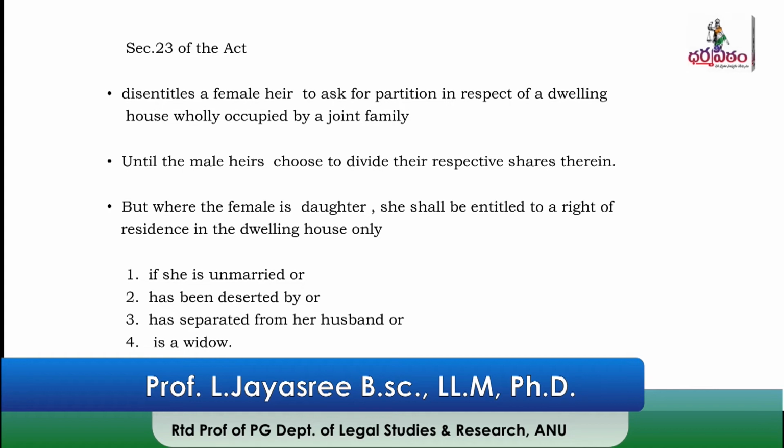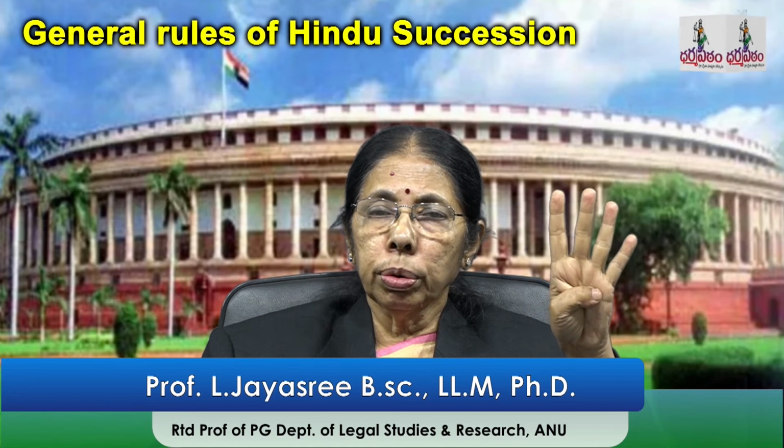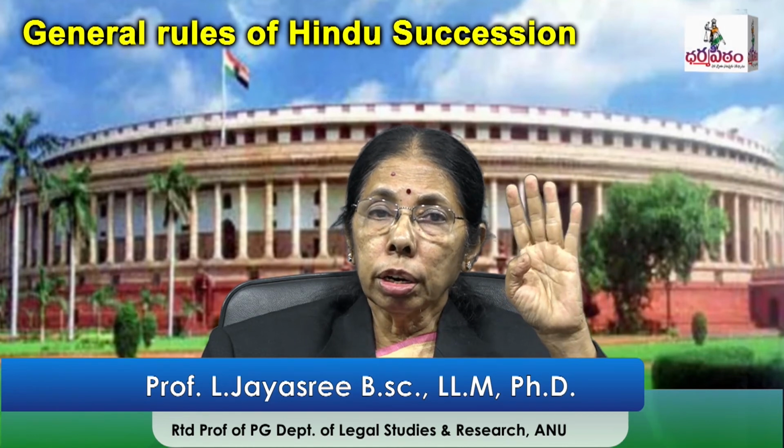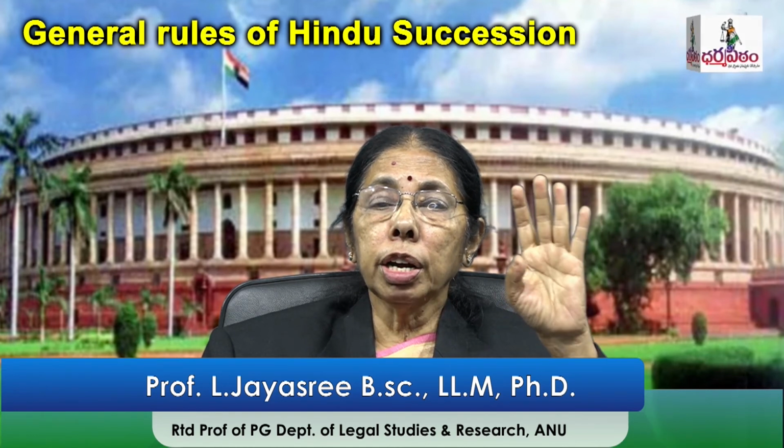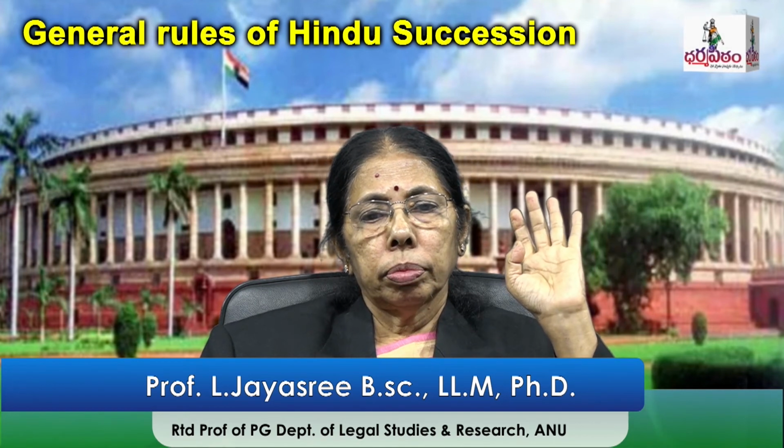Or separated from the husband, she can reside in the dwelling house. Or a widow. Unmarried, deserted by or separated from her husband, and widow. Then the daughter has the right of residence and not the claim of partition.